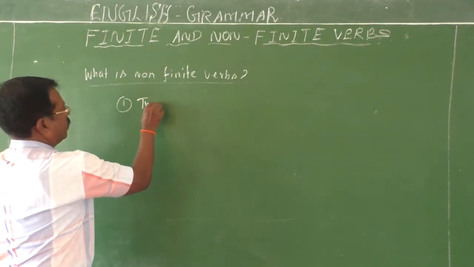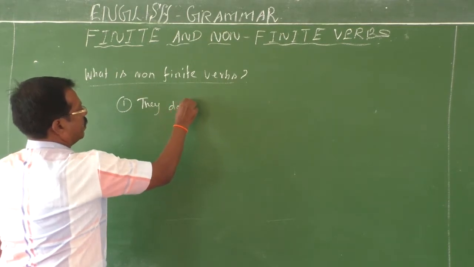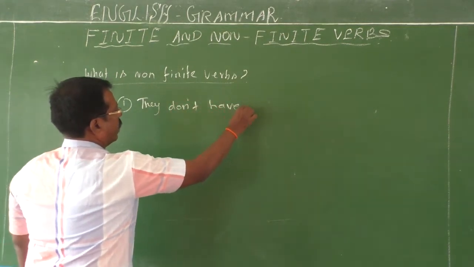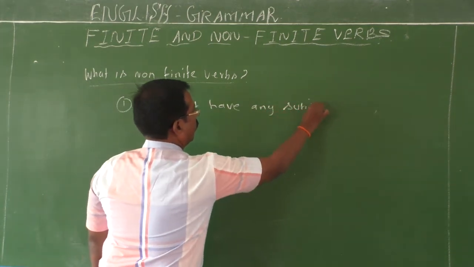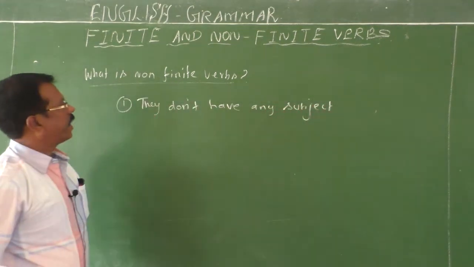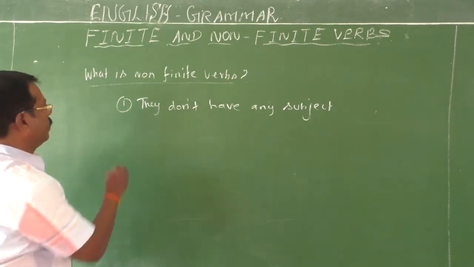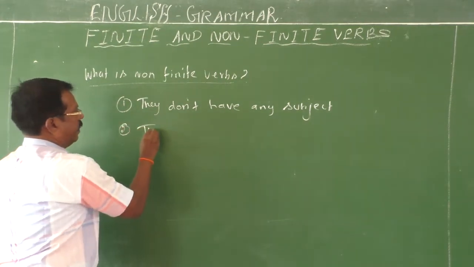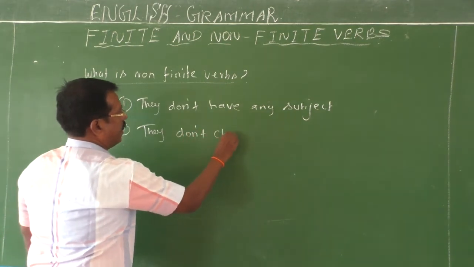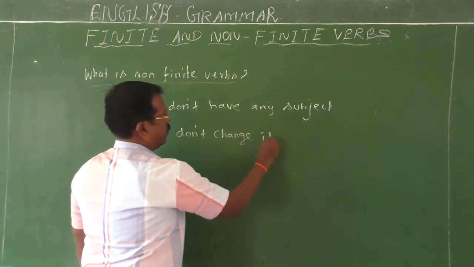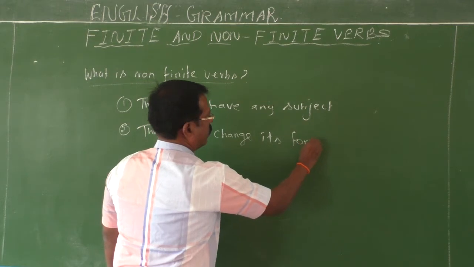Non-finite verbs don't have any subject. They don't change their forms.